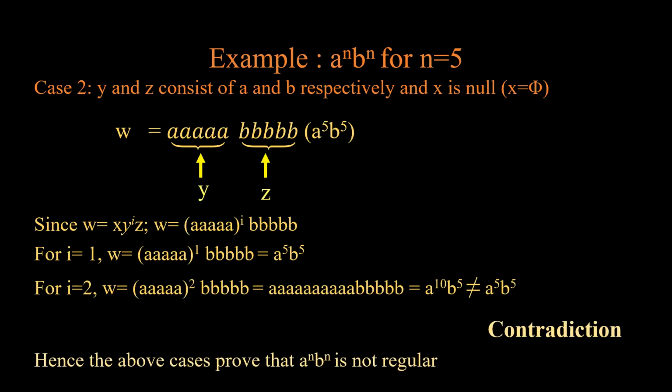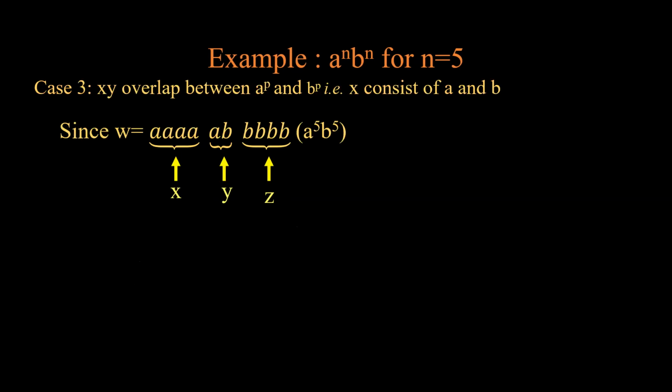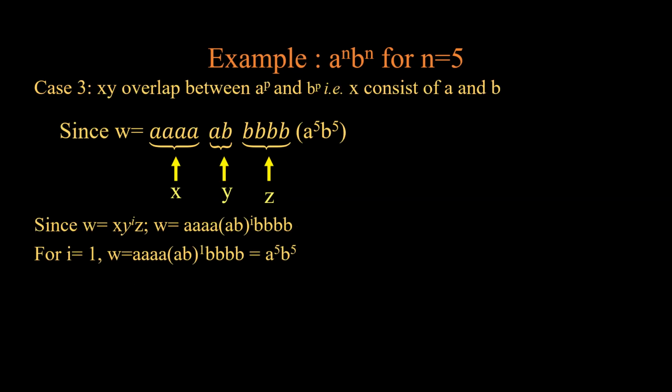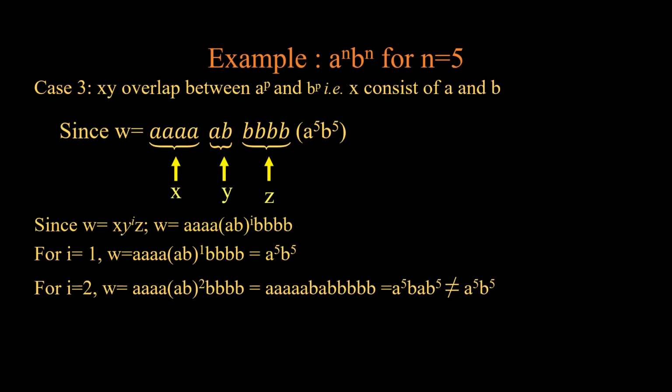So this is a contradiction. Hence the above cases prove that a^n b^n is not regular. We take the third case where xy overlaps between a^P and b^P, that is, y consists of a and b. Since w is xy^iz, we are putting it 4a followed by (ab)^i and 4b since 1b has been represented by y. For i equal to 1, we get a^5 b^5, very much part of the language. For i equal to 2, what is the output which we get? It is a^5 b a b^5, which is not equivalent to a^5 b^5.